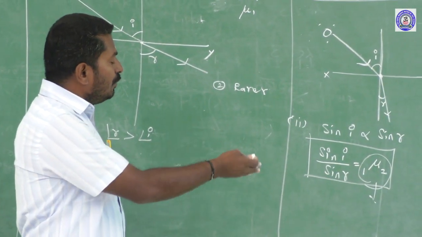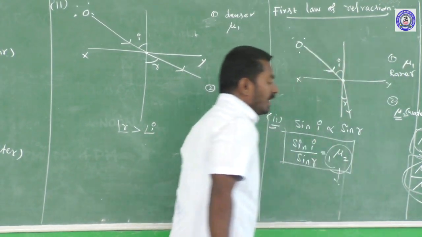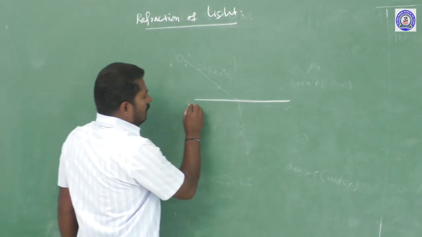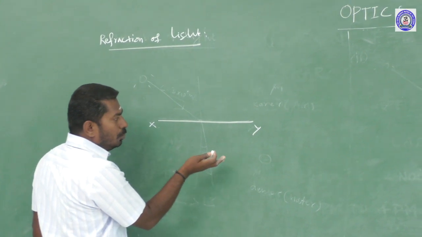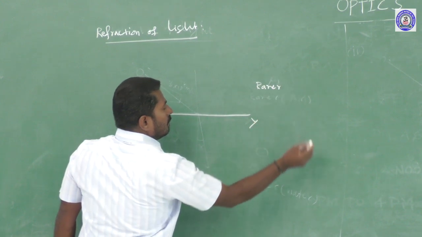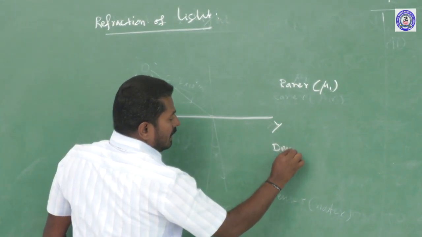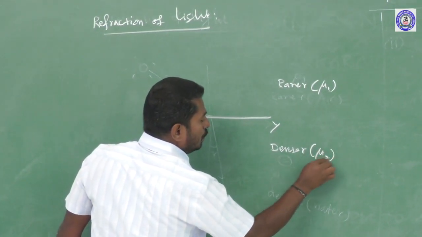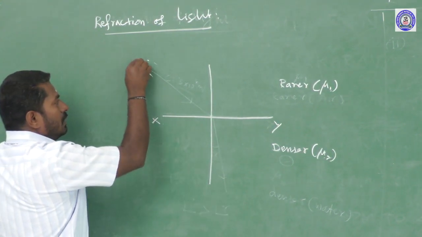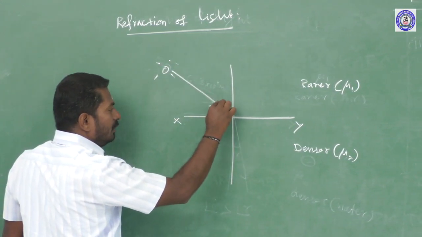So the second law of refraction is also called Snell's law of refraction, related to the refraction of light. The XY surface separates the two media. Above the XY surface is a rarer medium, refractive index mu1. Below the XY surface is a denser medium, refractive index mu2. The normal is drawn to the surface. Let us consider one source of light that emits a light. A ray of light coming from the source is incident at this point of the interface.